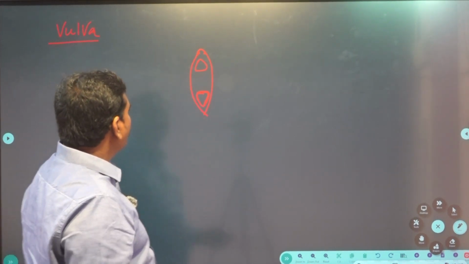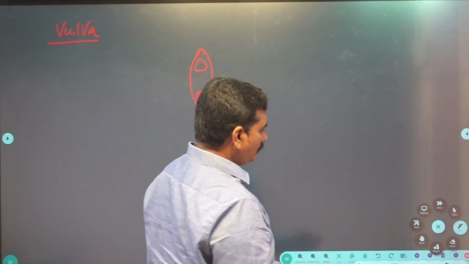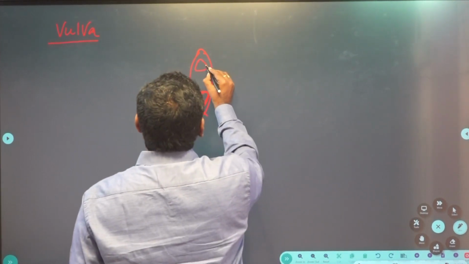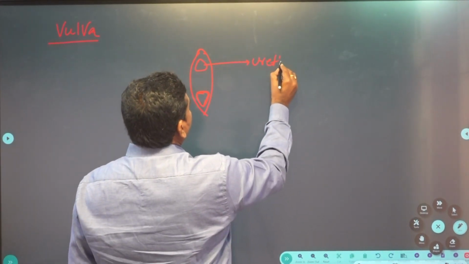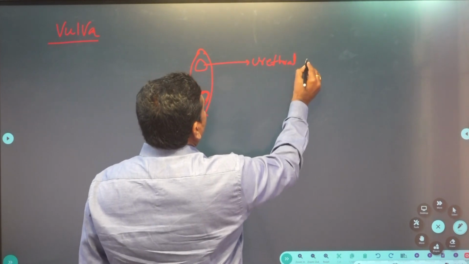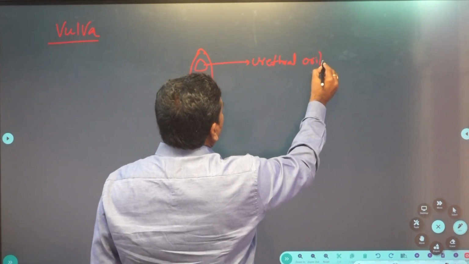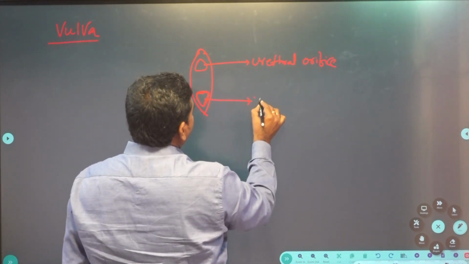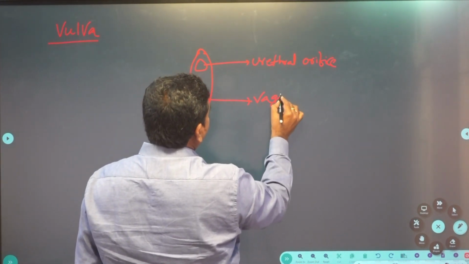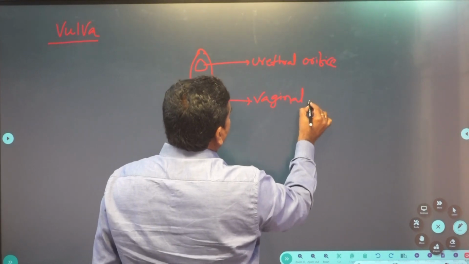The openings are the urethral orifice and the vaginal orifice, or vaginal aperture.